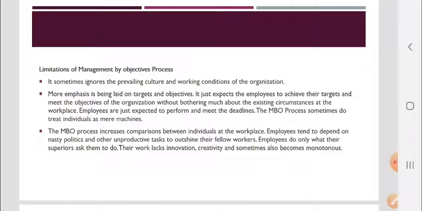The management by objectives process increases comparisons between the individuals at the workplace. Employees tend to depend on politics and other unproductive tasks to outshine their fellow workers.